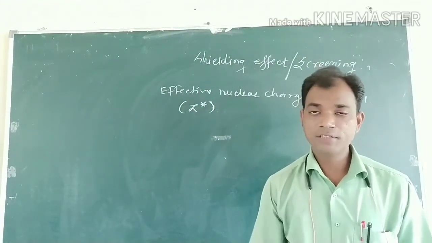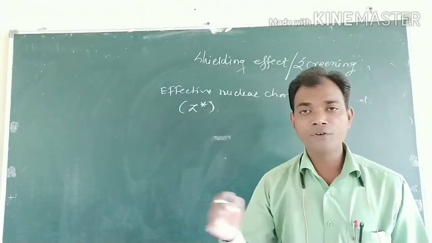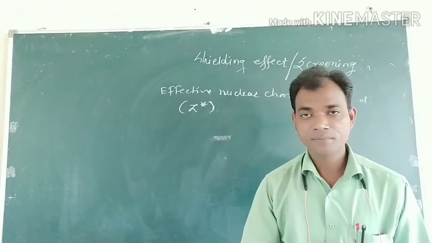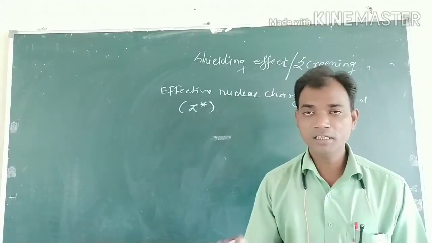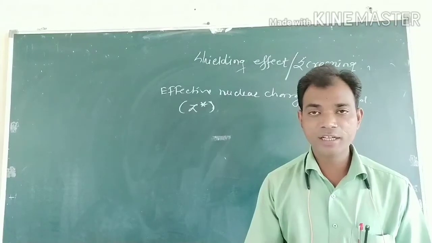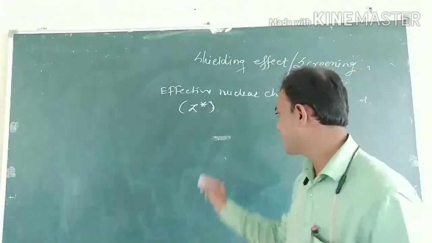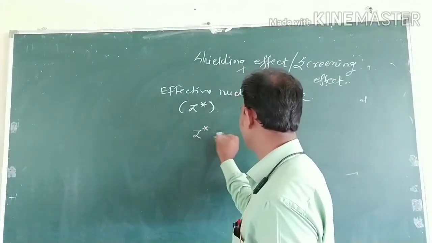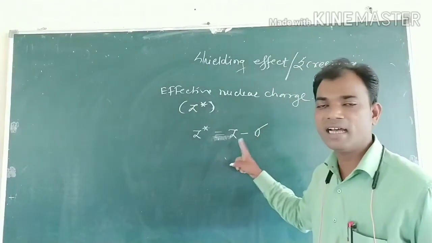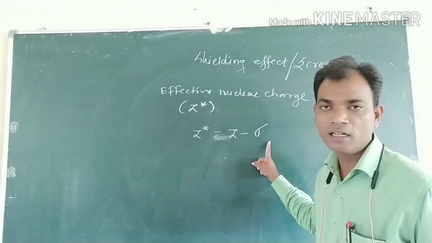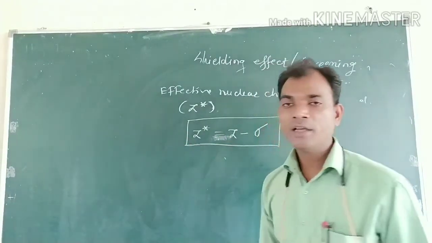We just discussed the shielding effect, that is, the combined phenomena of repulsion and attraction by the inner shell electrons, and the shielding effect is represented by sigma. So the effective nuclear charge is Z minus sigma, that is, actual nuclear charge minus shielding effect or screening effect. In that way you have to calculate the effective nuclear charge.